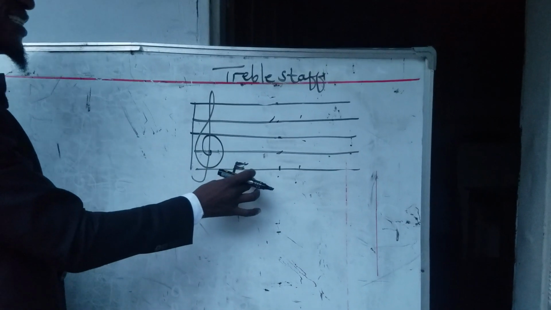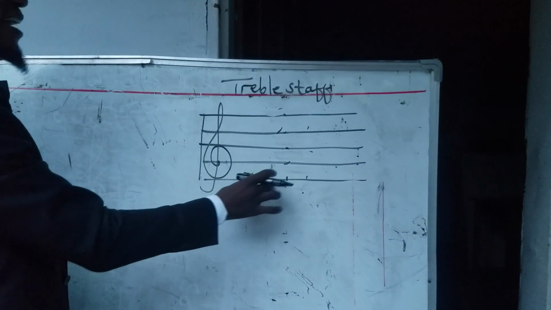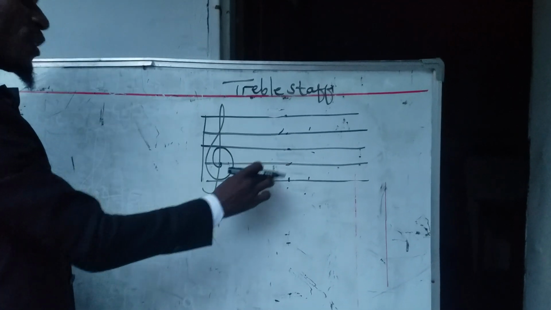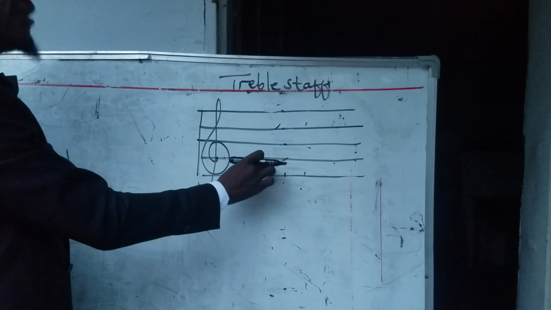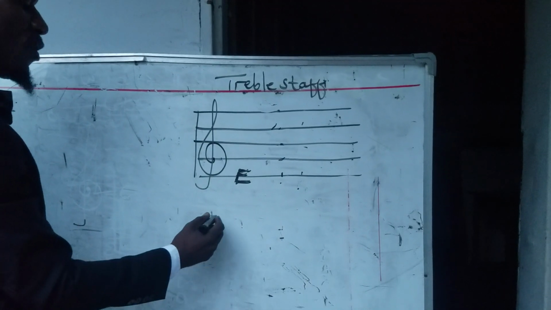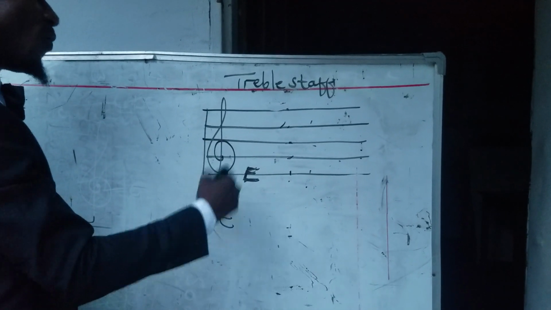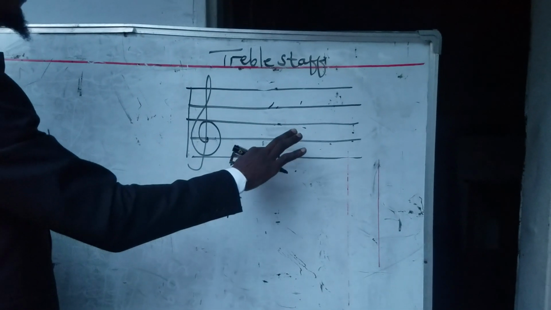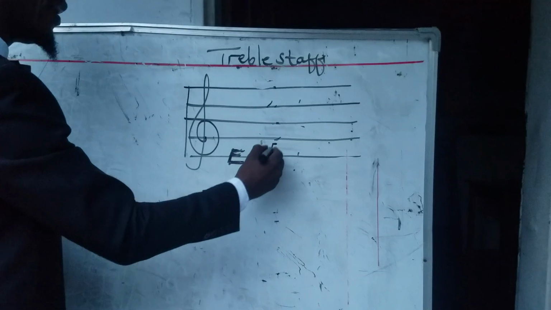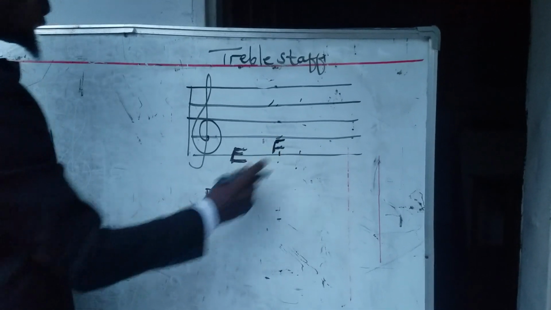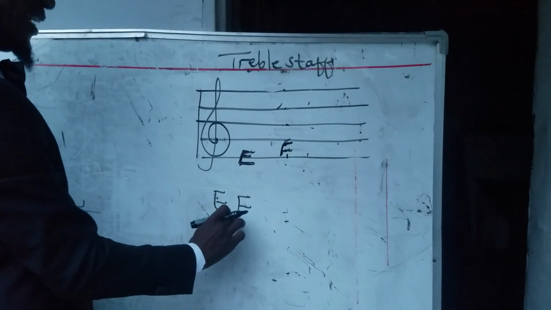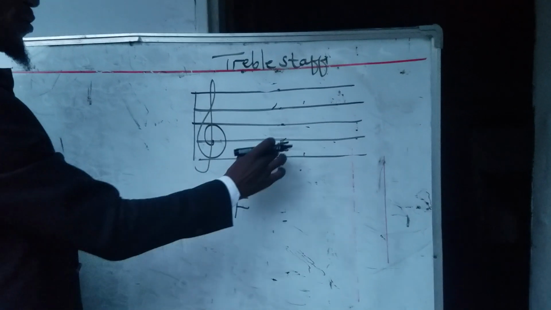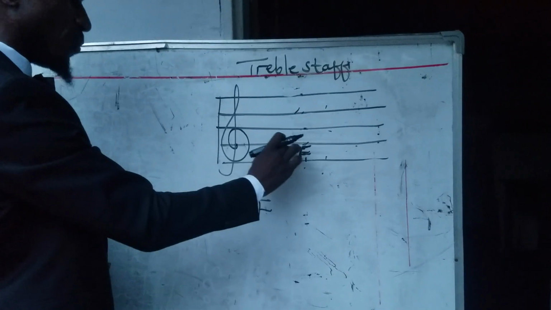I've said the first line is E. Then this first line E is followed by the space. There is this space here. So it's the same as saying what follows after E. We have letter F, meaning this space is going to be F, since what follows after letter E is F. So this space is going to be F.